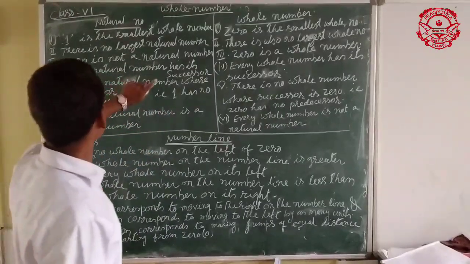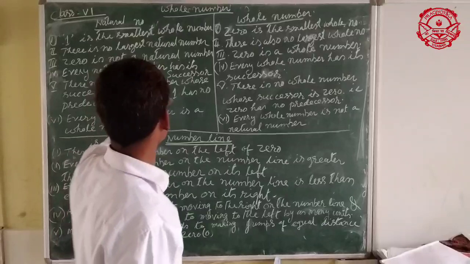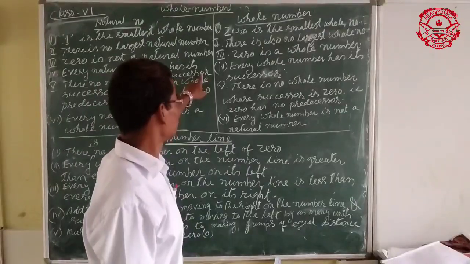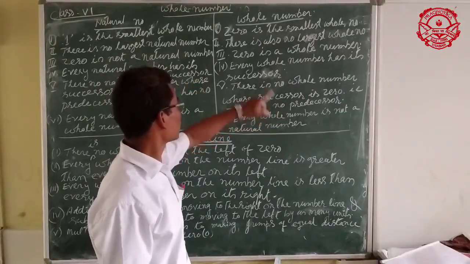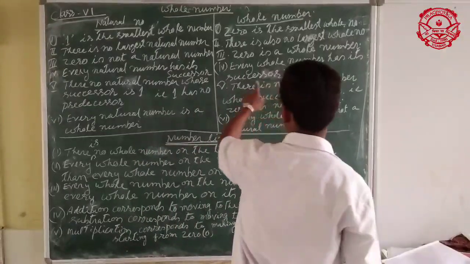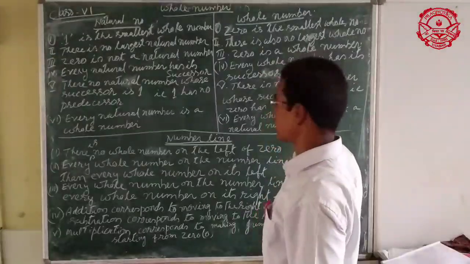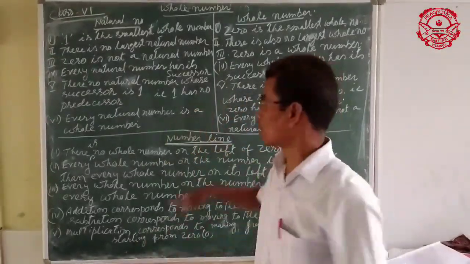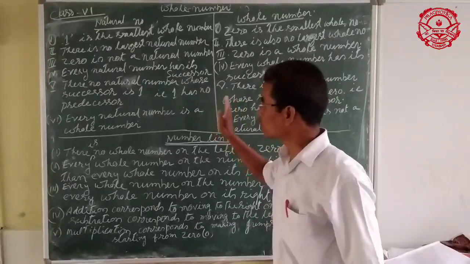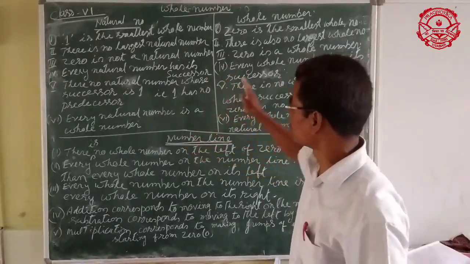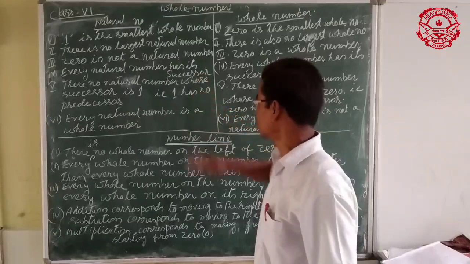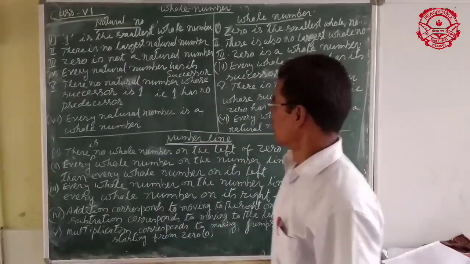Every natural number has its successor. Every whole number also has its successor. To get the successor of a whole number, what will you do? We add 1 to the given number, then you get the successor of this number.